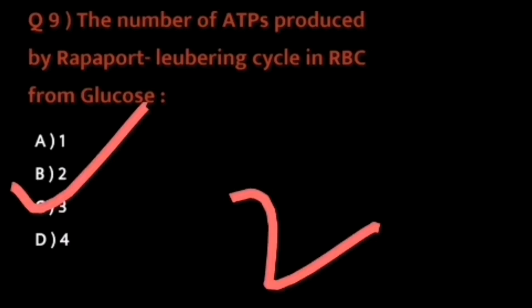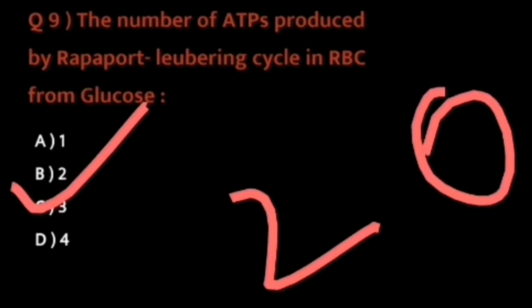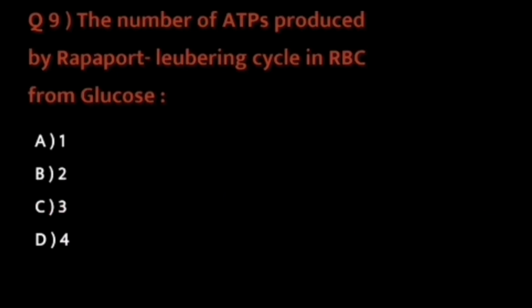If we talk about net generation, the net generation is 0, because whatever ATP is produced during the conversion of phosphoenol pyruvate to pyruvate is then utilized by the hexokinase and the phosphofructokinase. So the correct option is option B, that is 2 ATP.